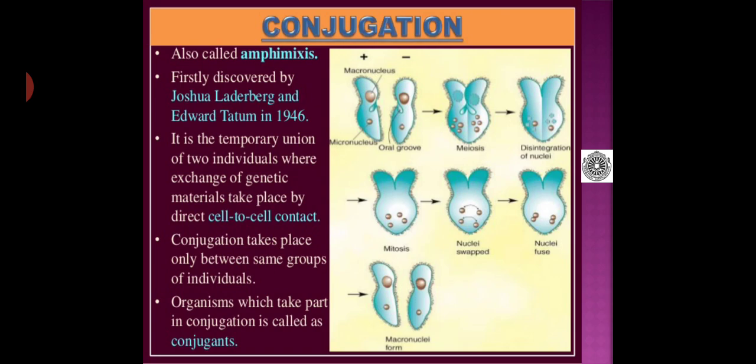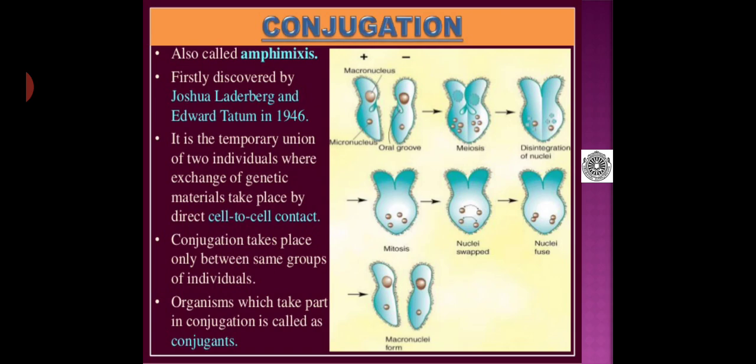As you observe in this slide, there are some diagrams which explain the mechanism of conjugation. On the top left corner, the two paramecia, or the two parental cells, approach and join each other, and there is an exchange of nuclei between them.